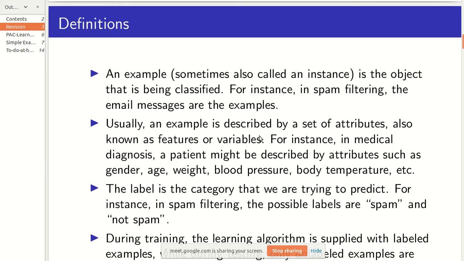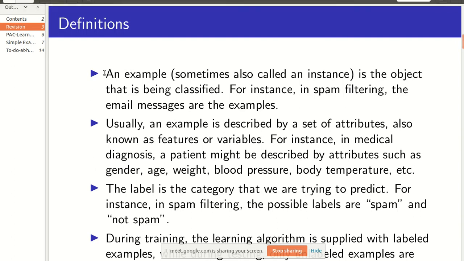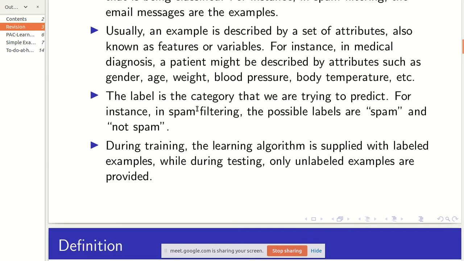So the basic definitions, which we will again require in this part also, it's better if we just go through once. I'll quickly go through it. An example is an object which you're trying to classify. In spam filtering, we classify emails whether they are spam or not. And we give labels. Labels are basically whether the mail is spam or not spam. In our case, since we are dealing mathematically, we assign labels as one or zero.